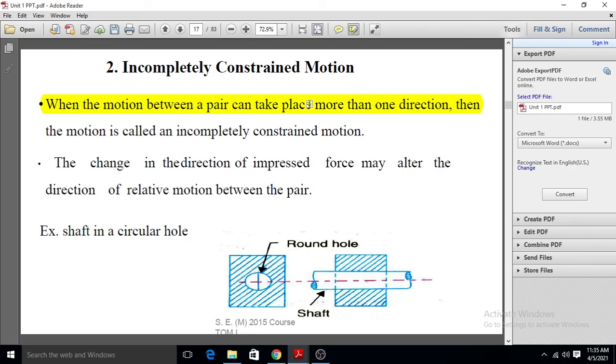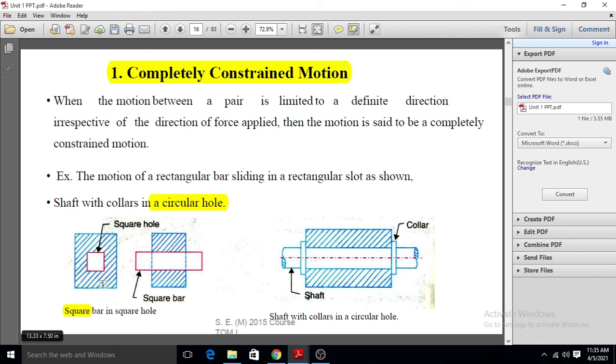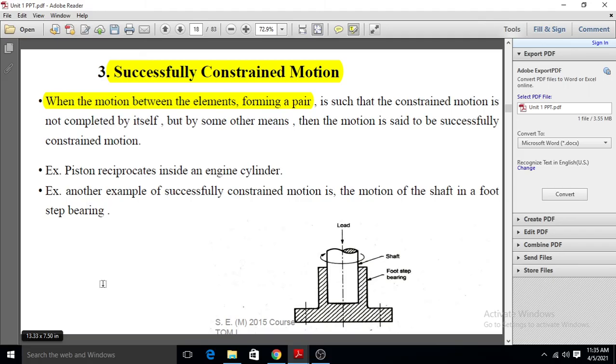If we take the example of this square bar and this square hole, the motion is only in one direction, there is no other motion, so it is completely constrained motion. But in successfully constrained motion, by application of some forces or some other object, we make the motion completely constrained. Then this is called successfully constrained motion.